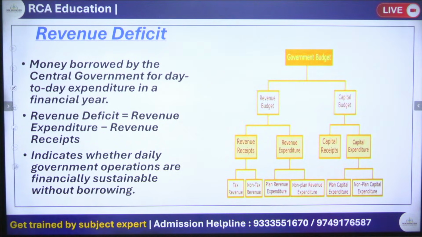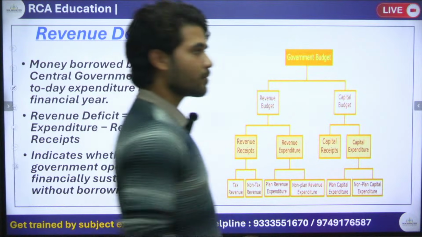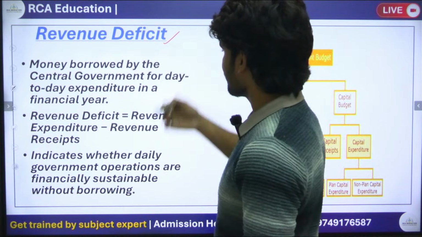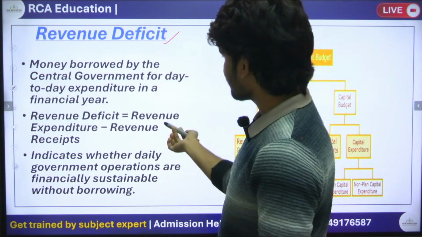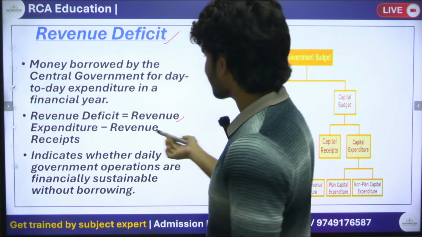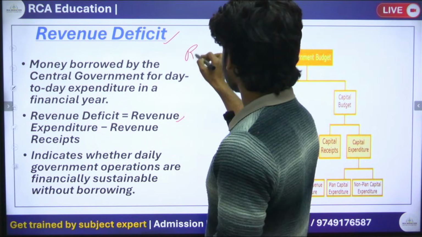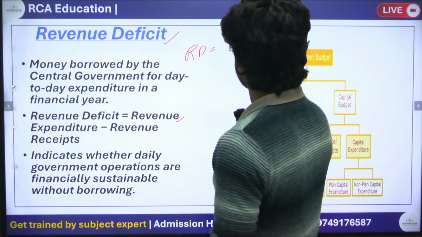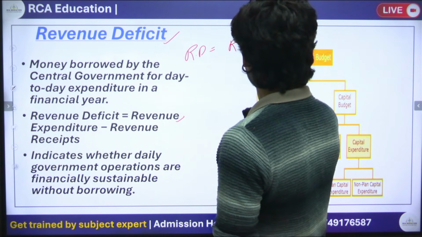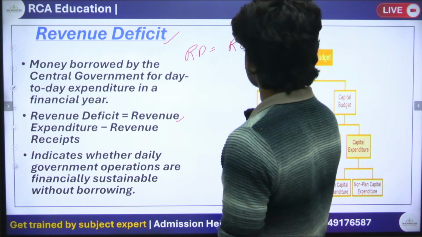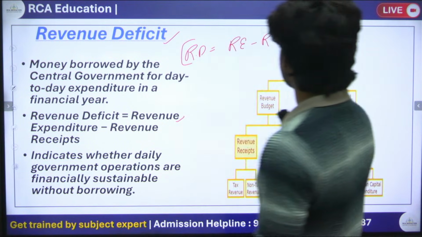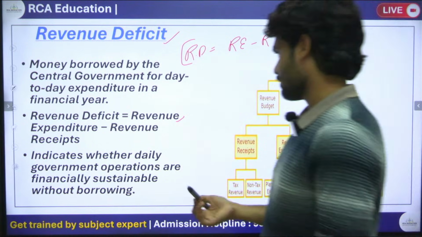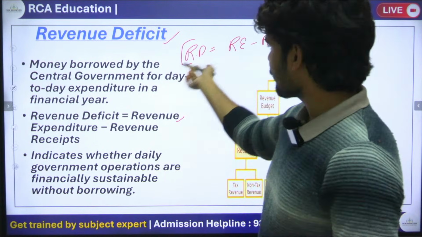Okay, so now the most important concept is revenue deficit. What is revenue deficit? The formula of revenue deficit is revenue expenditure minus revenue receipts. So revenue deficit means revenue expenditure minus revenue income or revenue receipts. This is the formula: revenue deficit equals revenue expenditure minus revenue receipts. Okay, so this revenue deficit, what does it show?